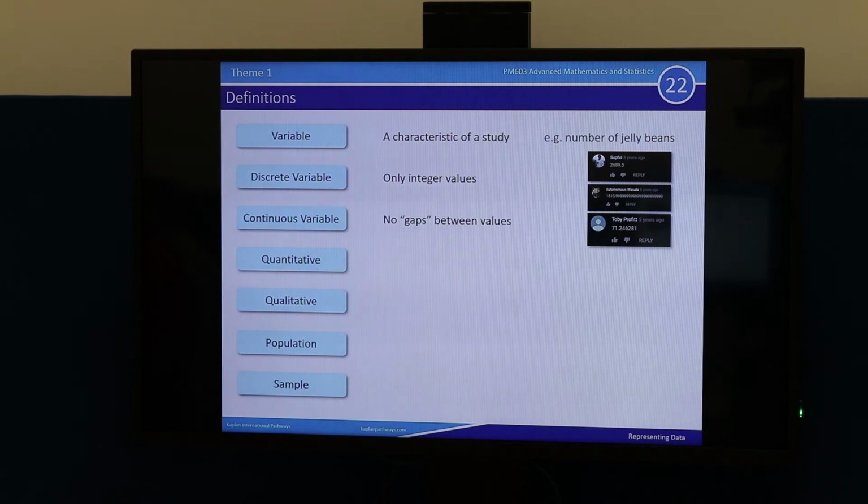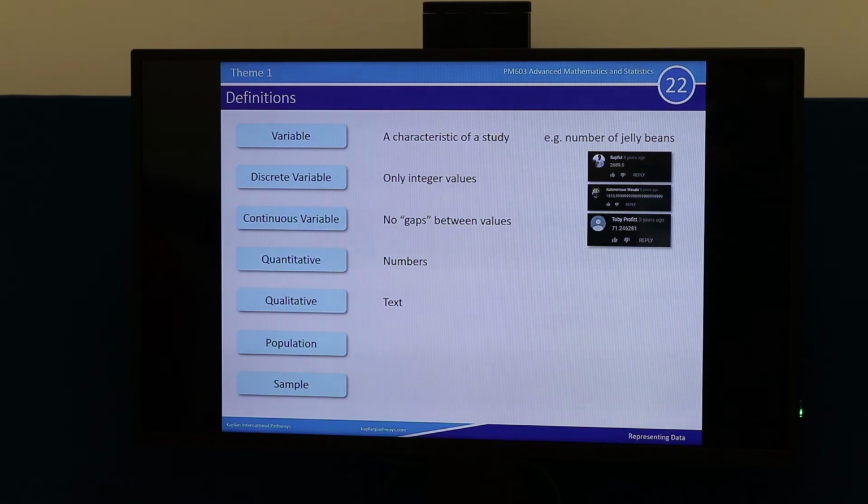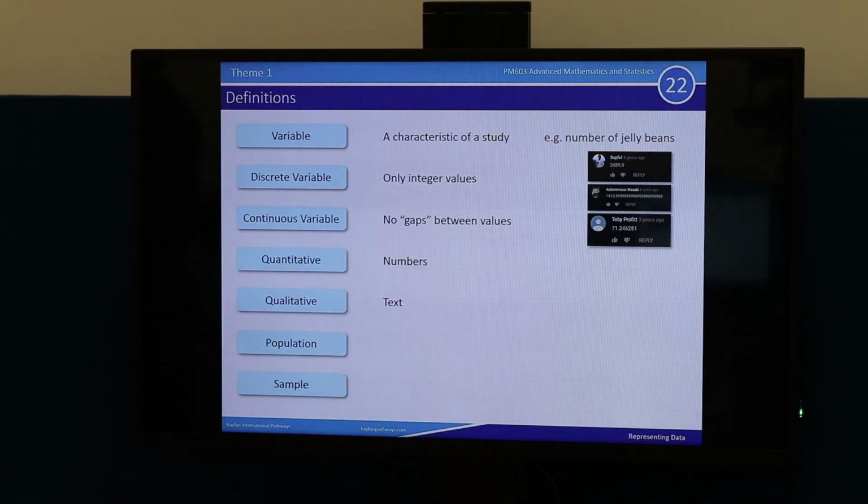Okay, that's absolutely right. Quantitative sounds like quantity. In other words, you are expecting a number. Whereas qualitative sounds like quality. Now, if you describe the qualities of something, you generally describe it using words. In fact, when you're analyzing data, you can think about it as either quantitative data or qualitative data.